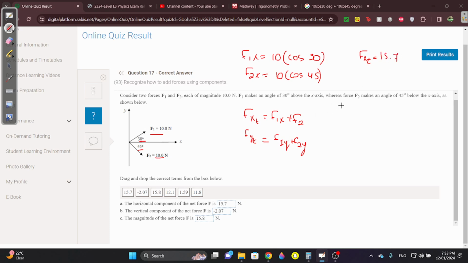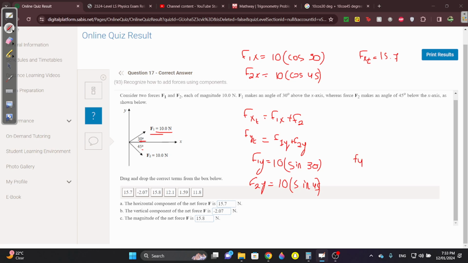Then fy total is going to be f1y plus f2y. f1y equals the force f1 times sine of the angle, and f2y is likewise the force times sine of the angle.